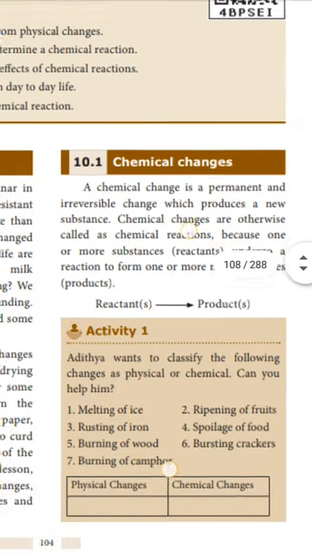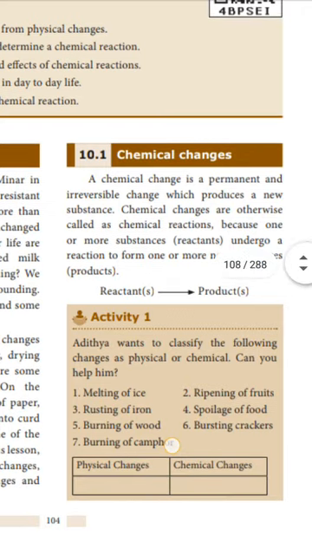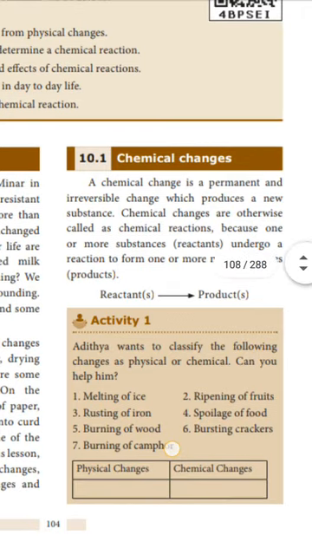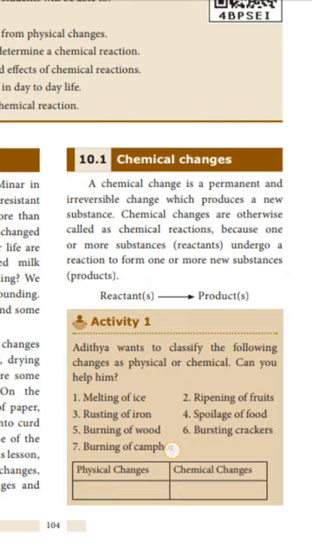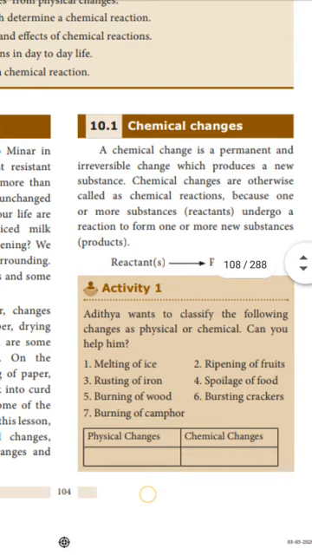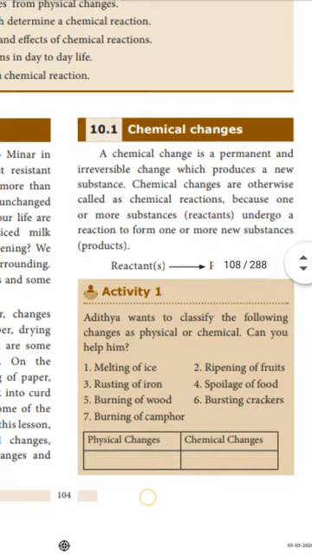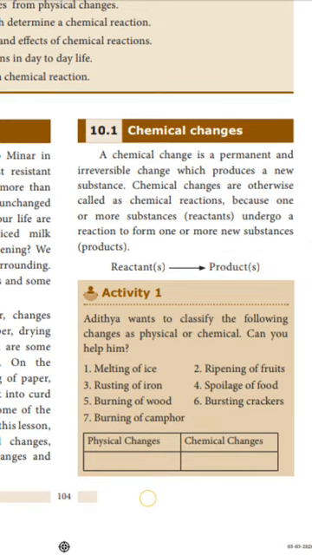Here one activity is given. In this activity we have to classify the following changes as physical or chemical changes. First one, melting of ice. Melting of ice is a physical change. Ripening of fruits is a chemical change. Rusting of iron is also a chemical change. Spoilage of food is a chemical change. Burning of food is a chemical change. Bursting crackers is a chemical change. Burning of camphor is also a chemical change.